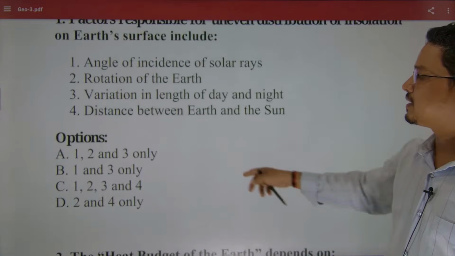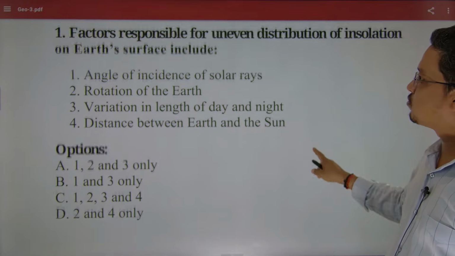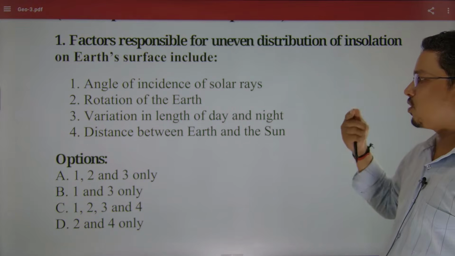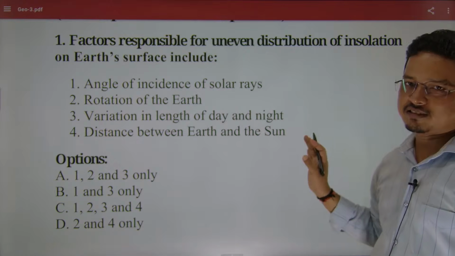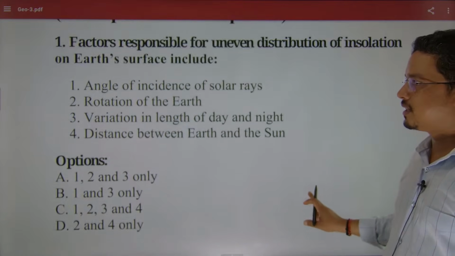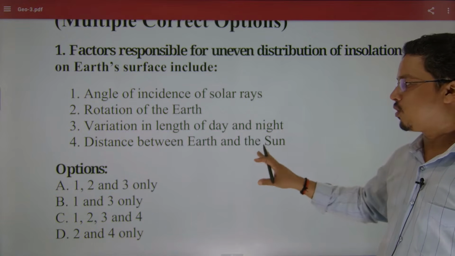Though this one has a very negligible effect, the distance between them would obviously also be one of the factors. It is not uneven, but one of the factors that we have to consider correct. If you look at the answer key and a different answer appears, you still have to take this as also correct.